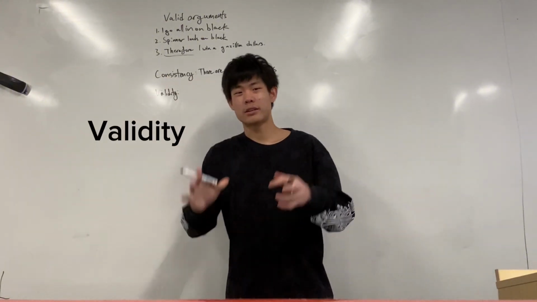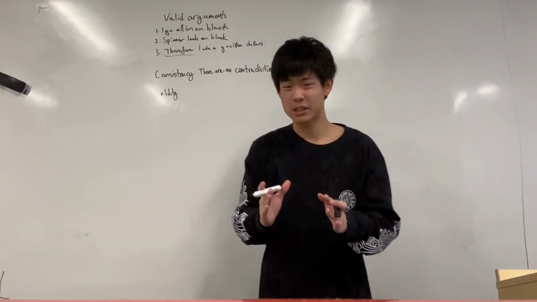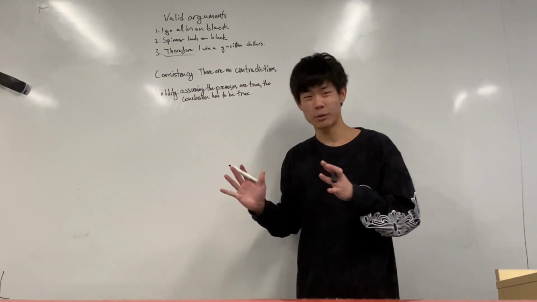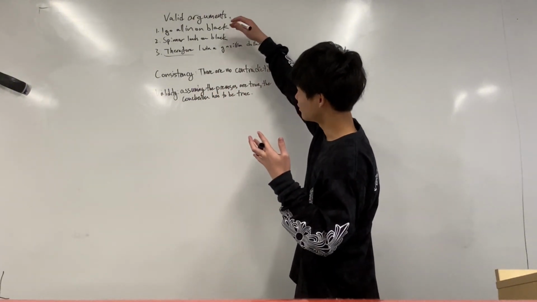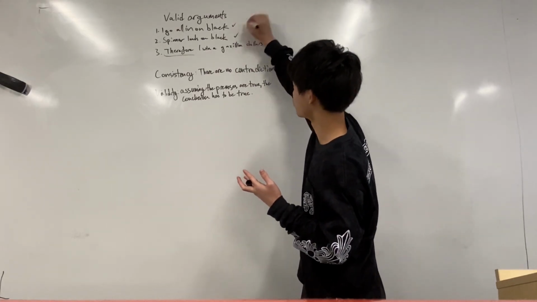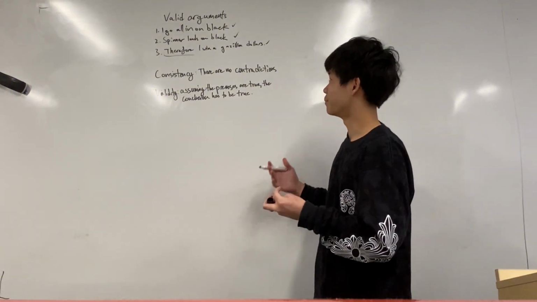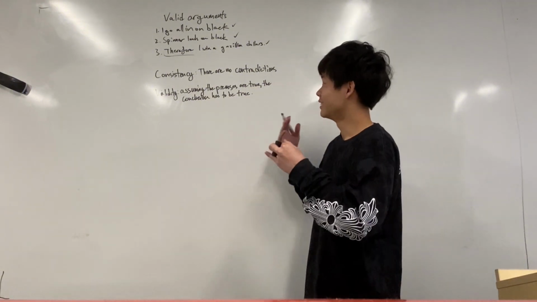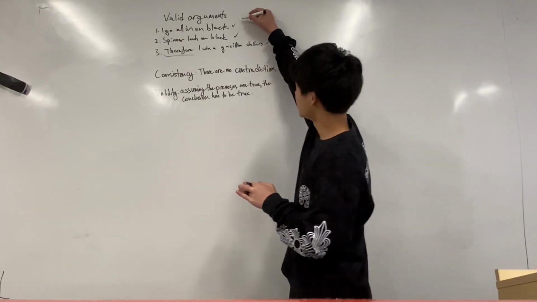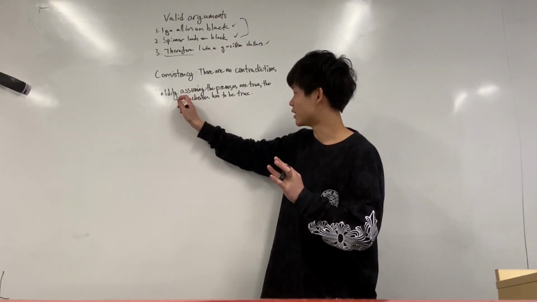Validity means that assuming all of the premises are true, the conclusion has to be true. For example, if I said, I go on black, the spinner lands on black, and therefore I win $1 gazillion. If both of these are true, then the conclusion has to be true, right? Can you imagine a universe where I go all in on black and the spinner lands on black and I don't win? No, that's not possible, right? So assuming that these are true, this has to be true. But the key word here is assuming, right?